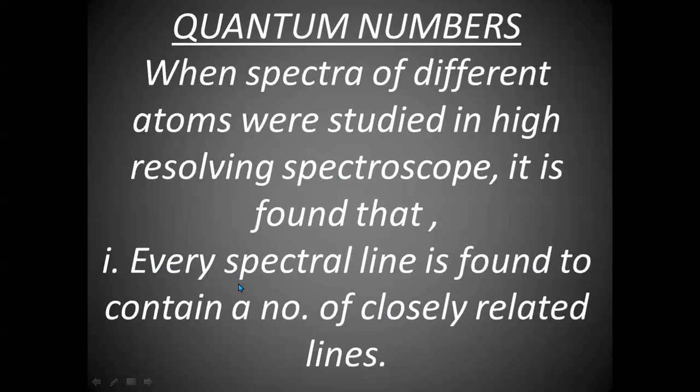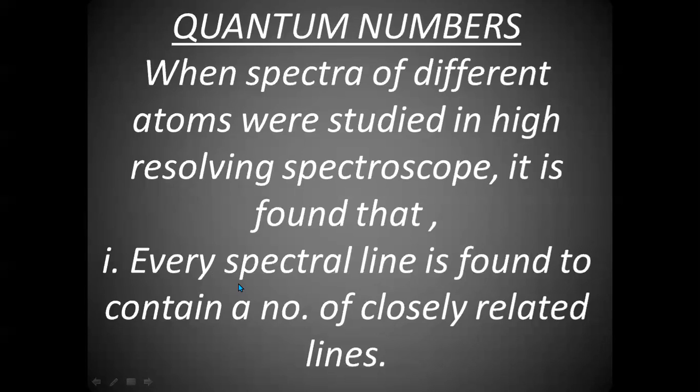As I told you just now, every spectral line. What is a spectral line? We discussed in part 2 that when we record energy either absorbed or emitted by atoms or molecules, it is called spectra. The scientific definition of spectra is a group of wavelengths or group of frequencies. But when we record it, we get lines or bands.